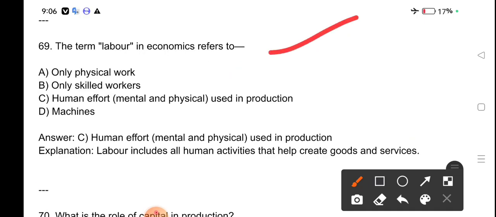The term labor in economics refers to only physical work, only skilled work, human efforts, mental and physical use in production, machines. Human efforts, mental and physical use in production. Labor includes all human activities that help create goods and services.